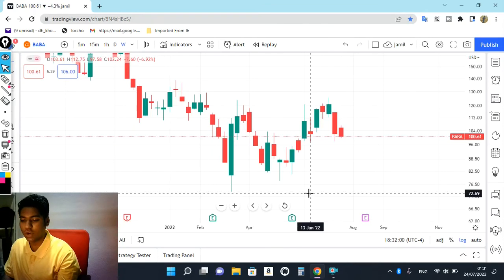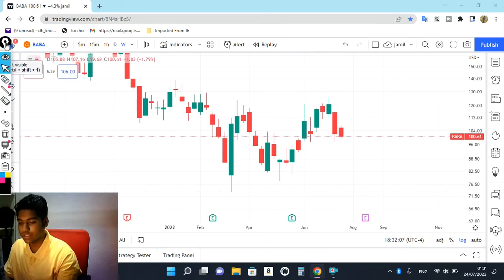This is Jamil. We are going to see the weekly chart on Alibaba stock, then the daily, then the 15-minute time frame. So let's start with the weekly chart first. Last week we discussed on here.